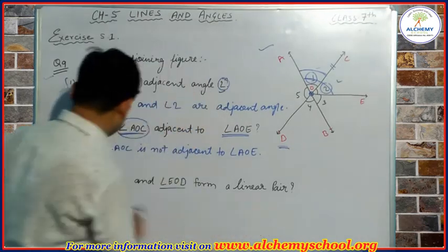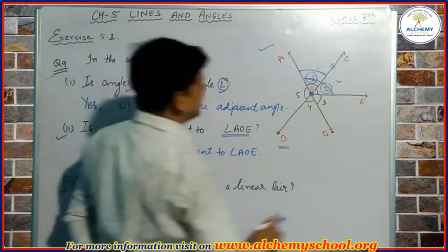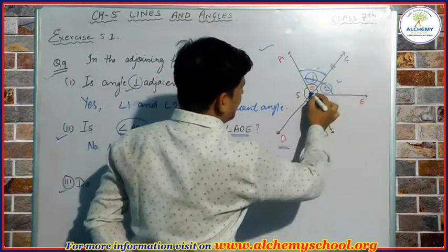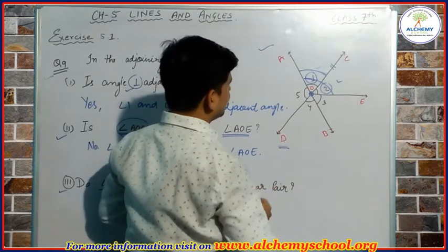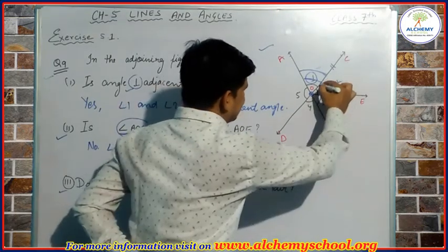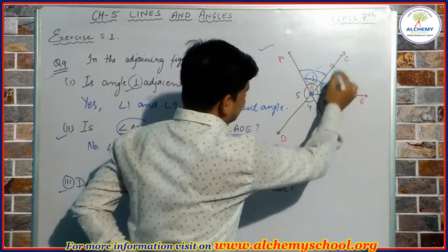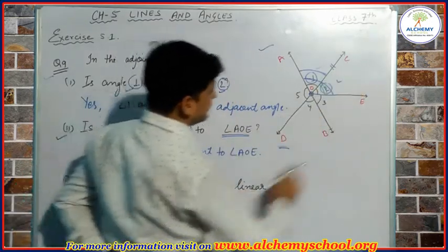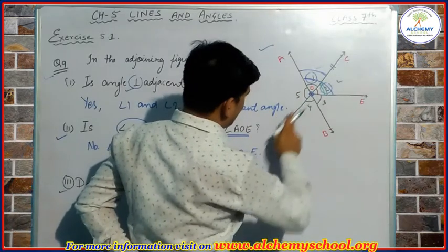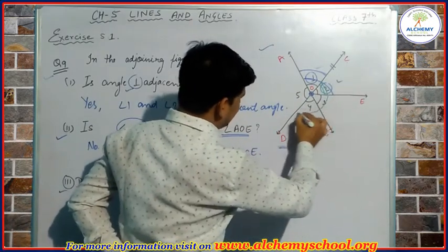Now the next is, do angle COE and angle EOD form a linear pair? Let's see, where is this angle COE? This is the angle COE. And the other angle is EOD, and this is the other angle.